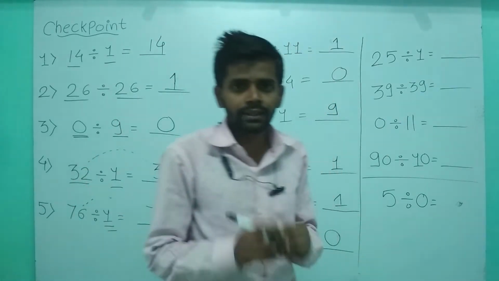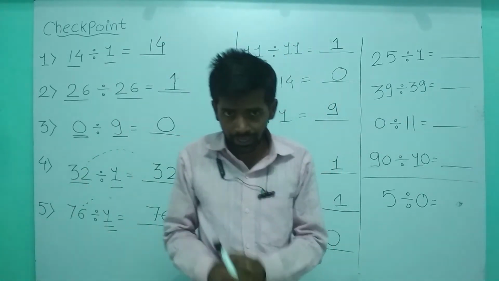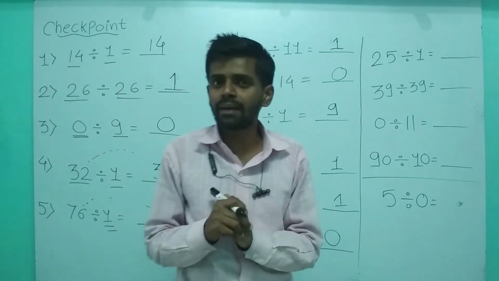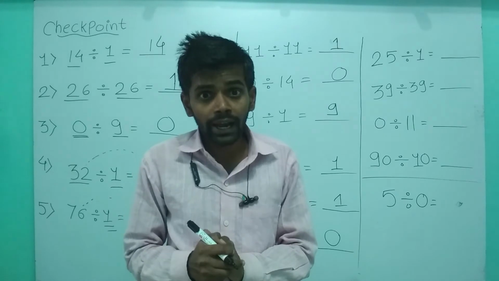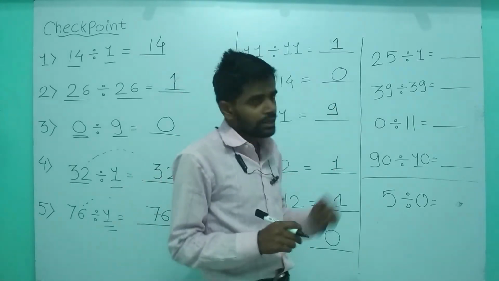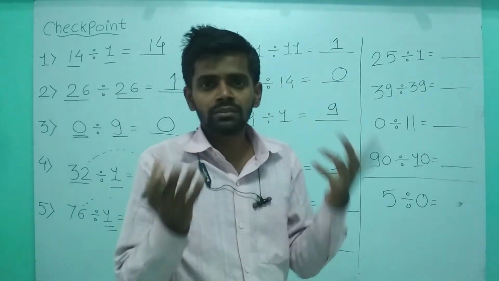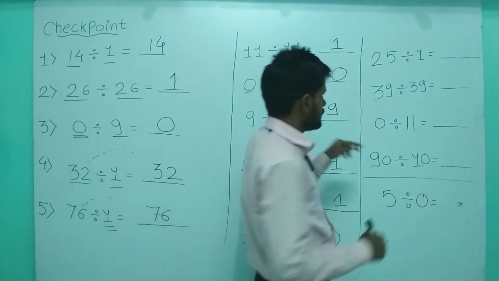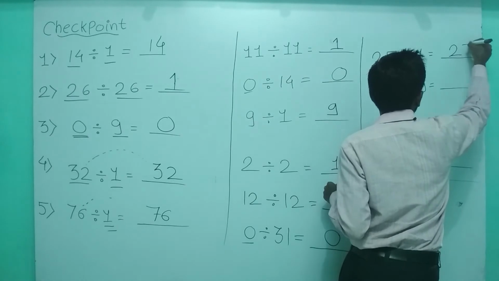25 divided by 1. In this case, 25 is the dividend and 1 is the divisor. That means we have to divide 25 by 1. And we know that if a number is divided by 1, the quotient is the number itself. That means we will write 25.